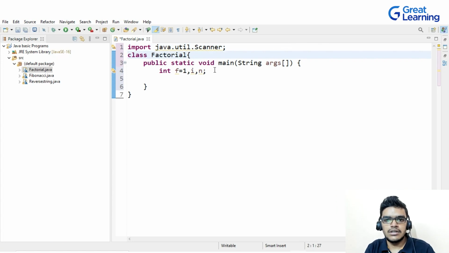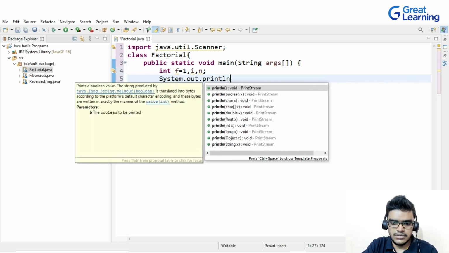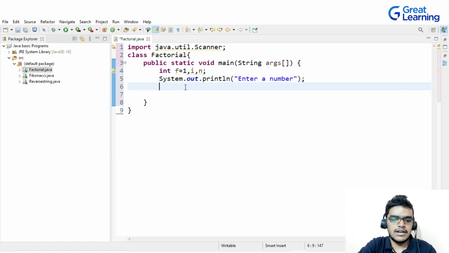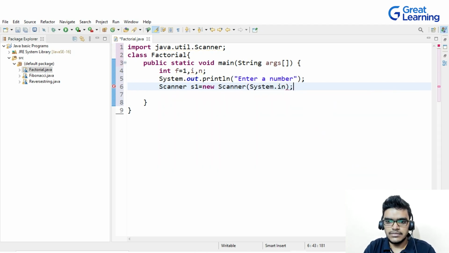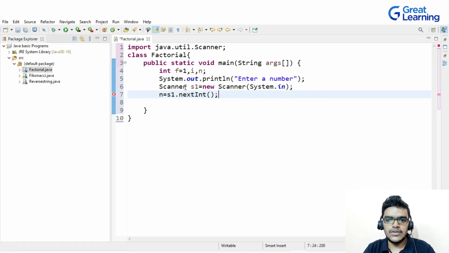After this, once I've imported it, I will create the object of this. Before creating the object, let me write System.out.println and then I will write "Enter a number". Then I will write Scanner and create the object s1 is equal to new Scanner, and I will write System.in. After that, n is equal to s1.nextInt, since we have an integer value, so I will write Int here. So now I will take the value from user input, right?